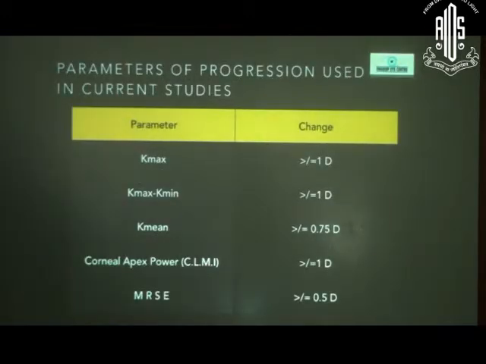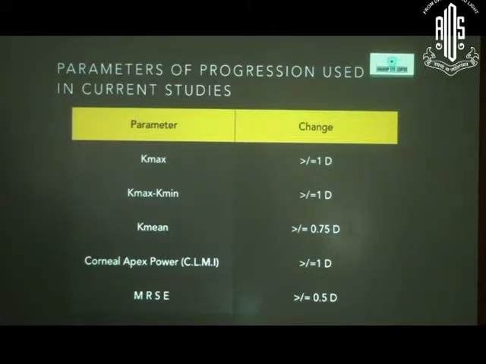But if you go back and see the current literature, most of the studies have used one of these parameters to really define progression and to justify the use of cross-linking. They have used either from topography or tomography studies the steep K or the steep K minus the flat K, or the mean keratometry, which is the average of the two, and the corneal apex power, which is also called the cone location and magnitude index, and manifest refraction spherical equivalent.